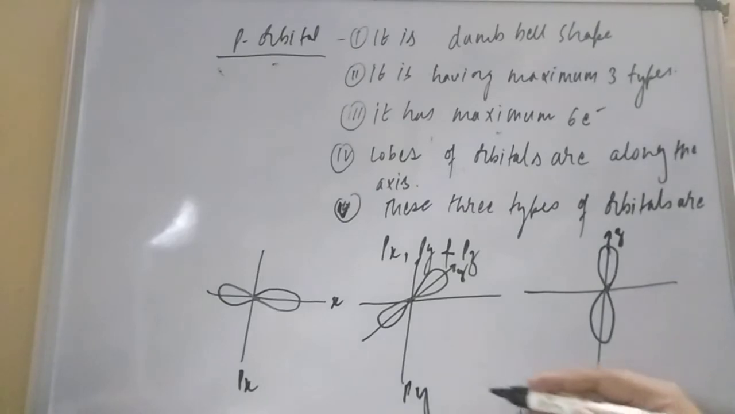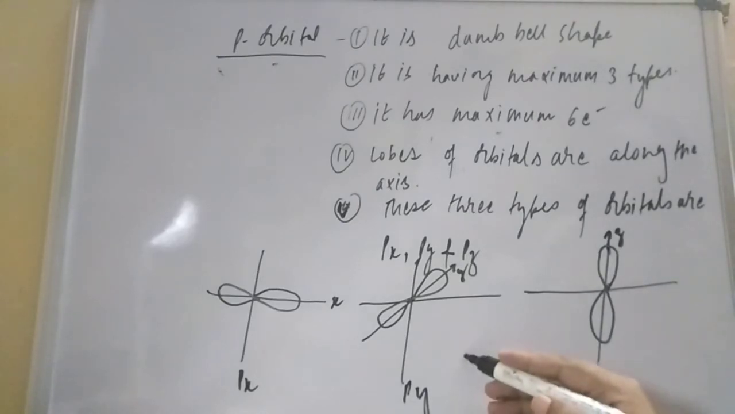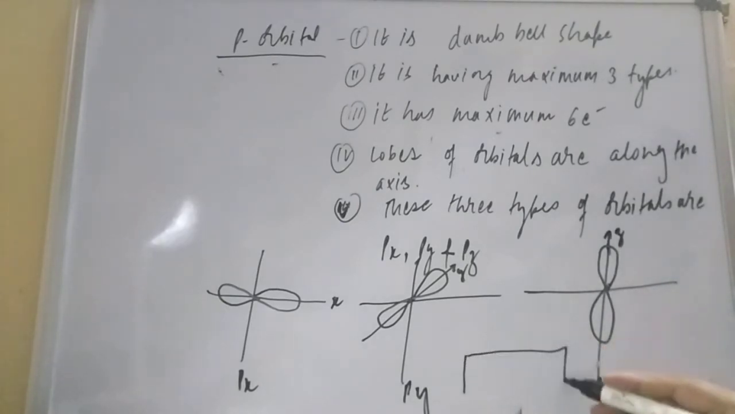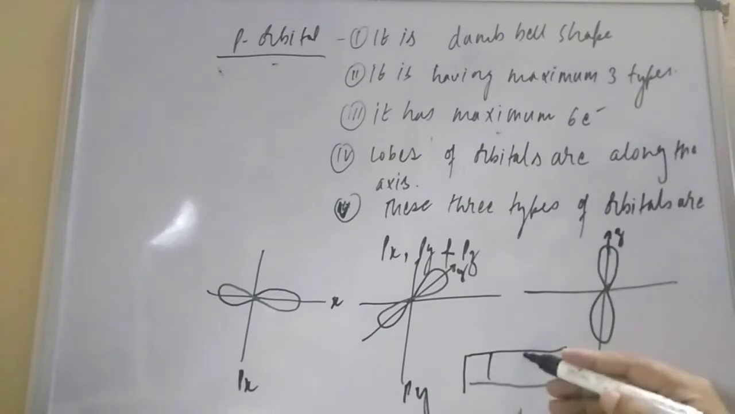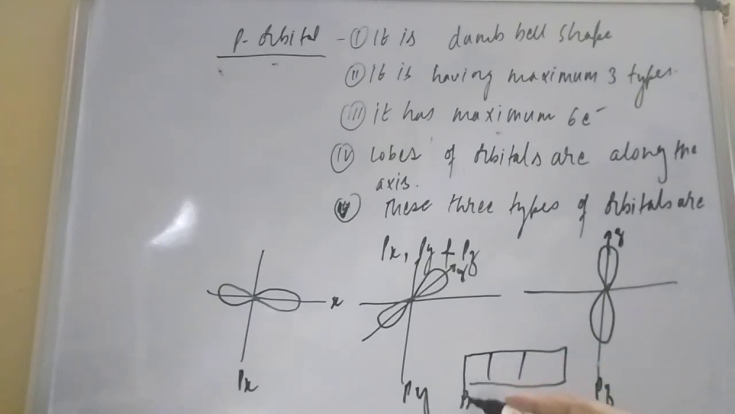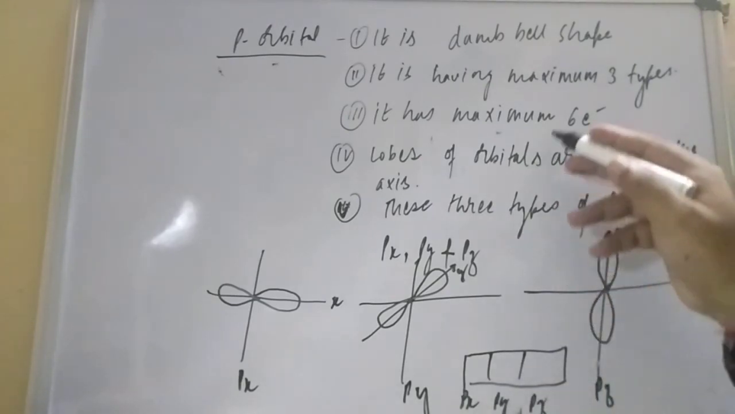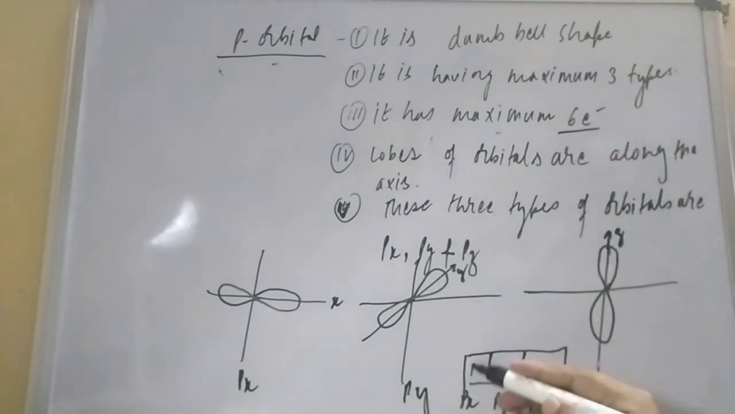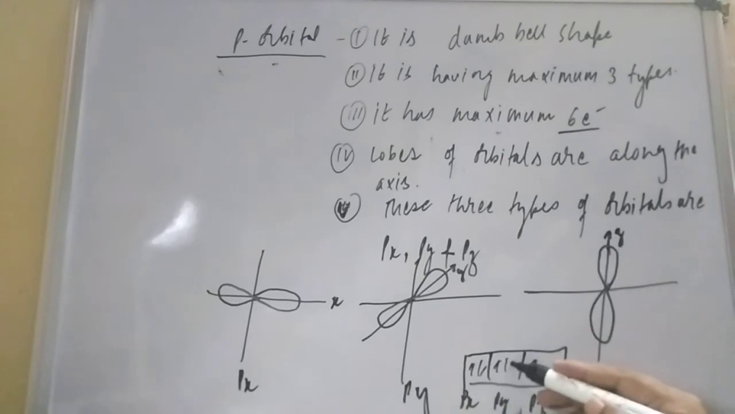How many maximum electrons can you mention, student? If you want to mention electrons, I am writing 3 orbitals here: px, py, and pz. And student, the electrons are 6 maximum. How will you fill? Firstly 1, this is 2, this is 3, this is 4, this is 5, and this is 6. Maximum 6 electrons we have to keep.